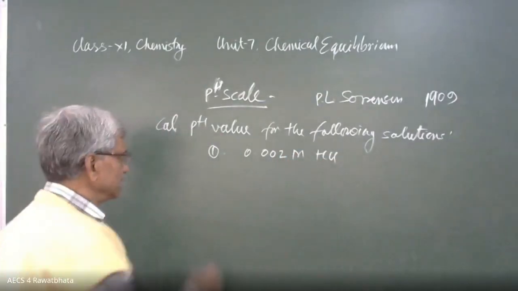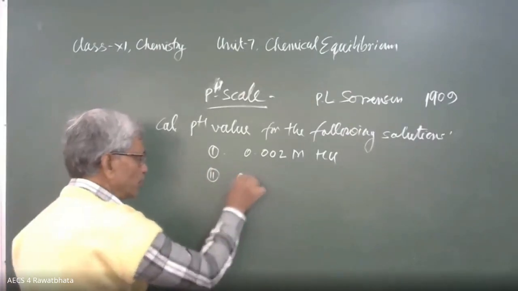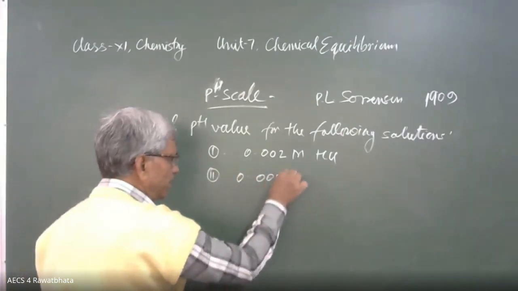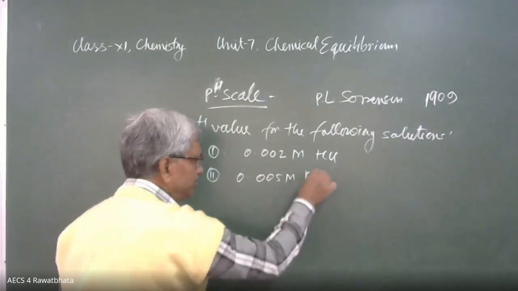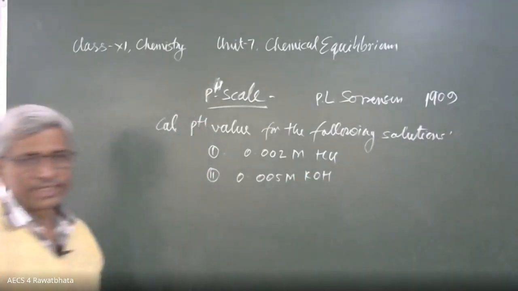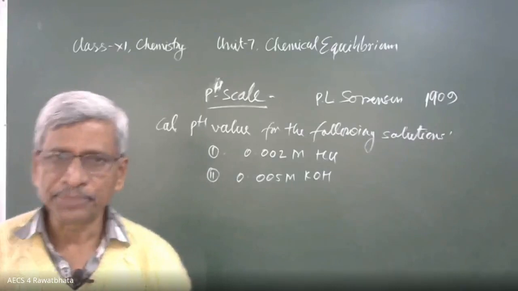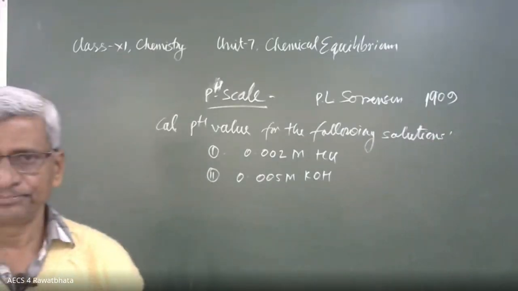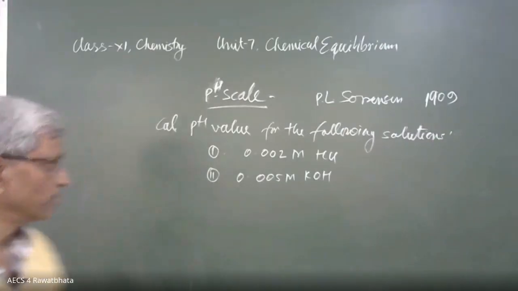Second solution is 0.005 M KOH. These two solutions I am taking. What should be the pH of these two solutions? pH value we are going to find.